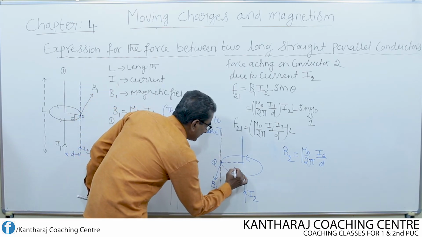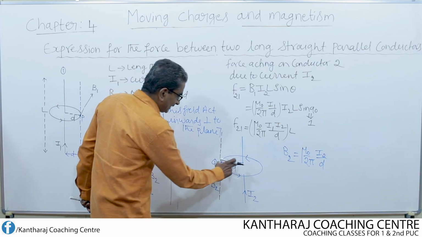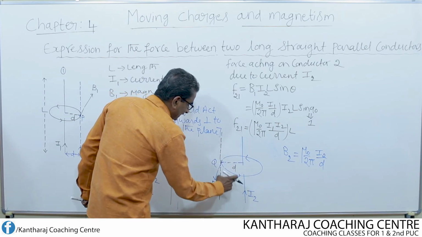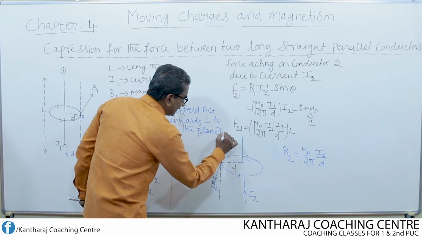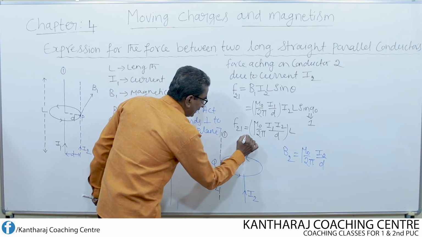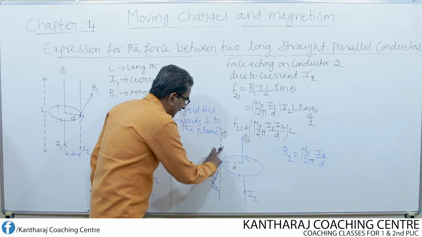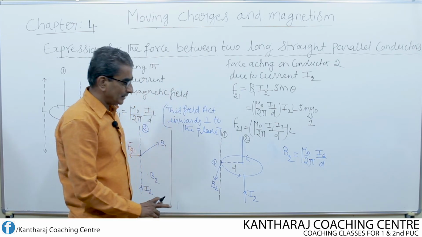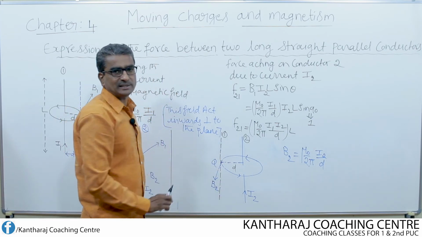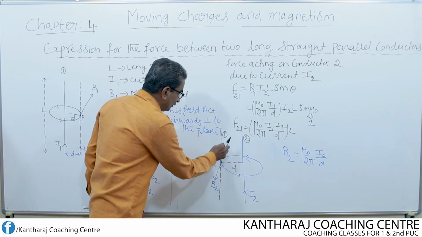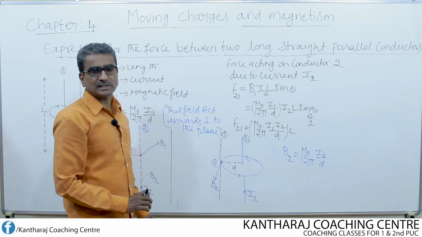That means at a distance D from the second conductor, I kept conductor 1. This is conductor 1 and this is conductor 2. Now is there any force acting on conductor 1? No, because I have not yet passed the current. Unless you pass the current, no force will act on the first conductor.